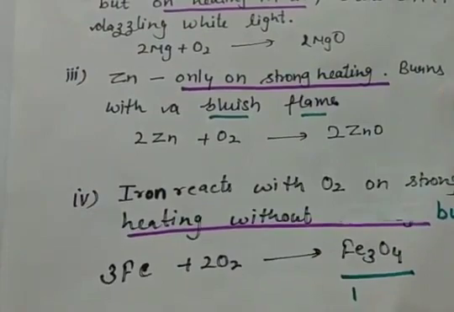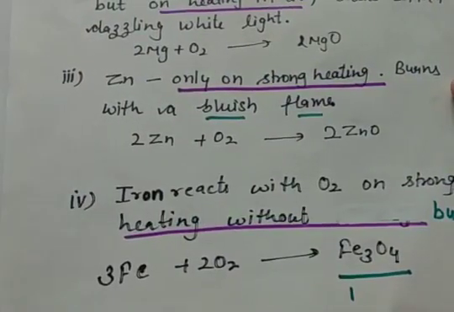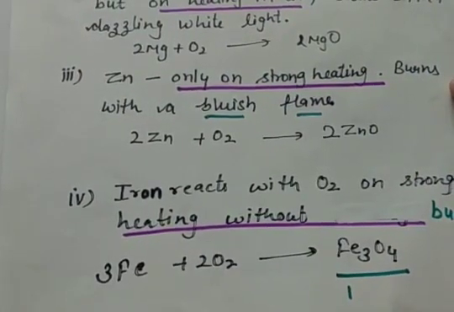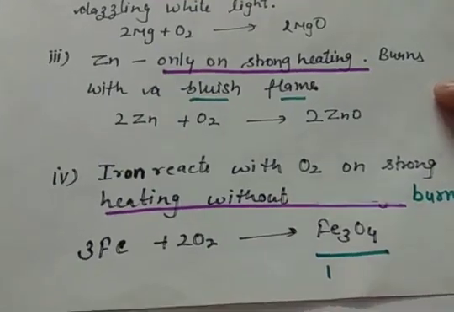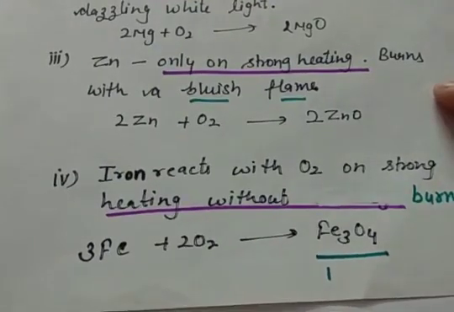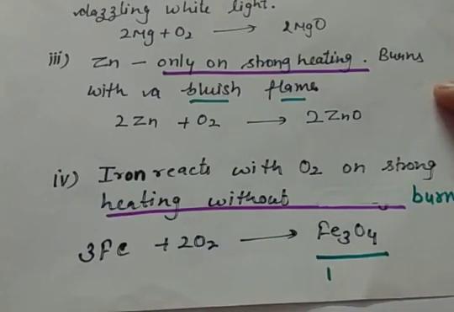Then comes the turn of iron. Iron reacts with oxygen on strong heating and it does not burn because it is comparatively less reactive than zinc. The reaction is, when iron reacts with oxygen, oxides of iron are formed. It can be iron 2 oxide or iron 3 oxide.